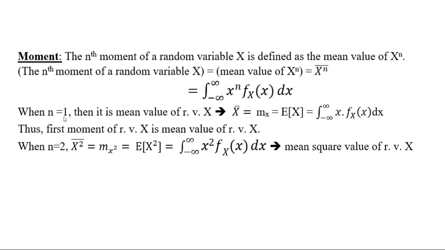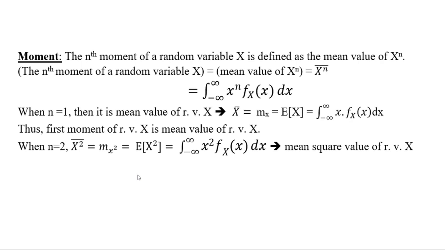The first moment. So the first moment will be nothing but the mean value. If you substitute n equal to 1, it is nothing but the mean value, that is x bar or mx, which is equal to E of x, or the integration from minus infinity to infinity of x into fx of x dx. If it is discrete, we will use the summation. So thus the first moment of a random variable is the mean value of random variable x.